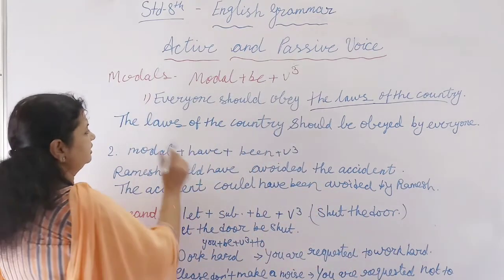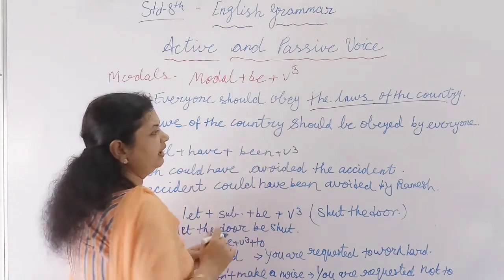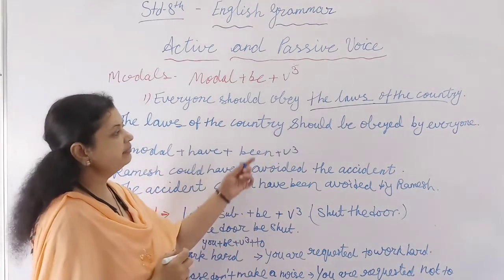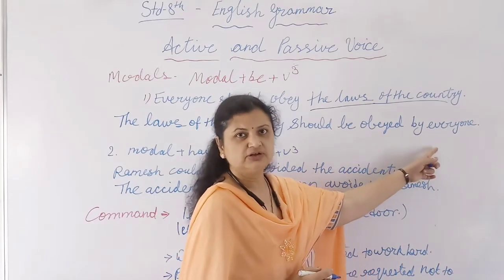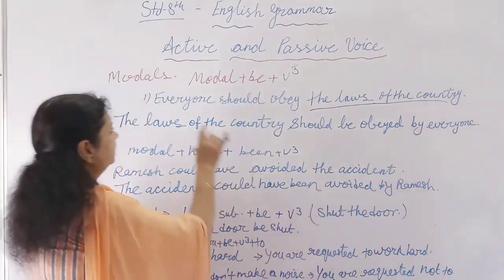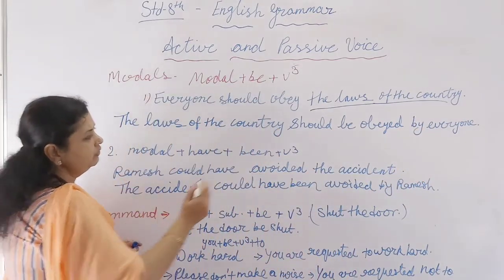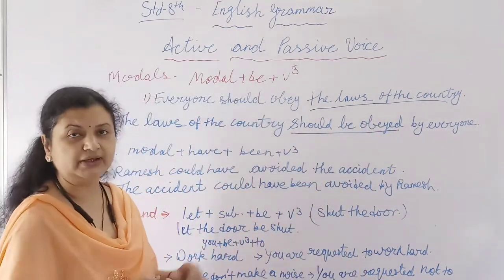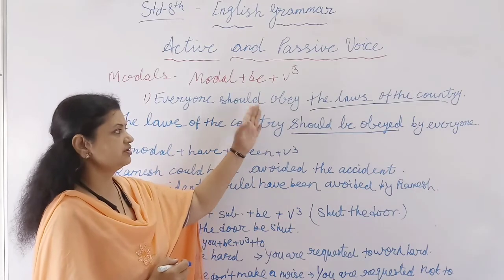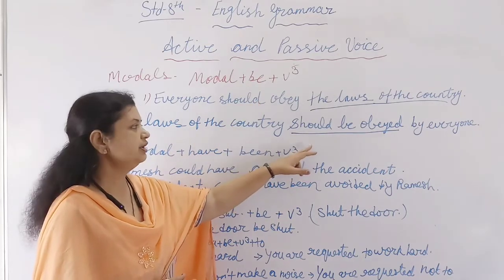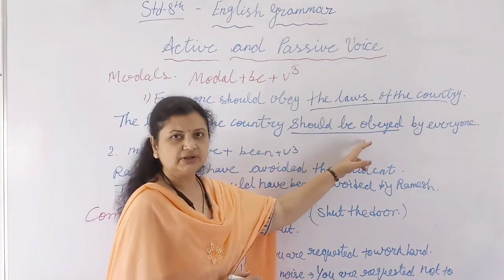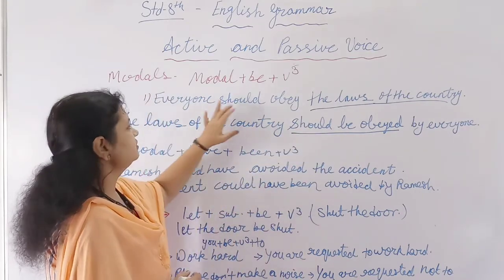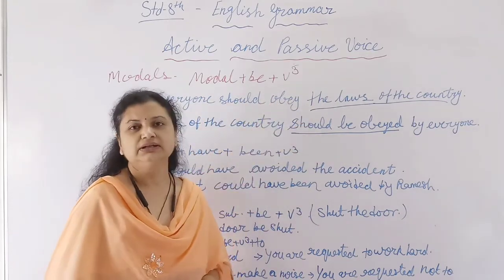So now you can say the laws of the country should be obeyed by everyone. Here this will be the subject, so we will start with everyone. Now you see should be obeyed. What was the structure in the active voice? Should plus obey. So you can say that everyone should obey the laws of the country.